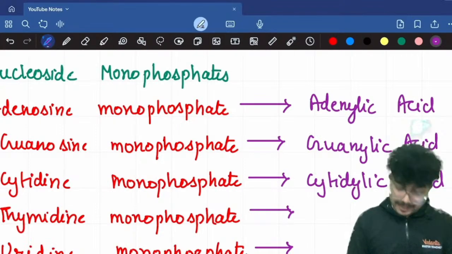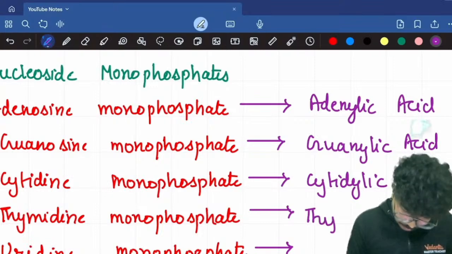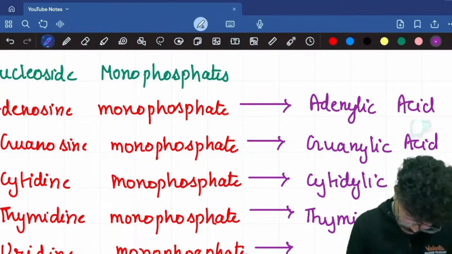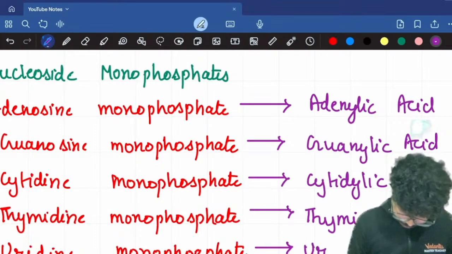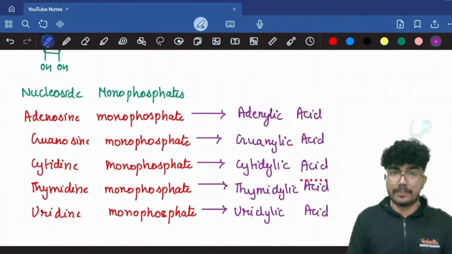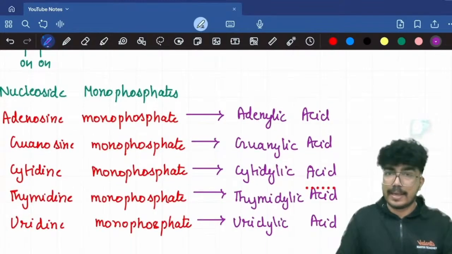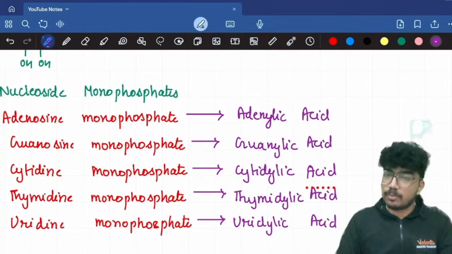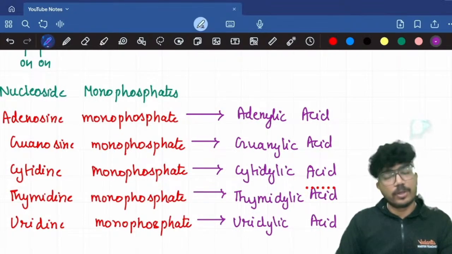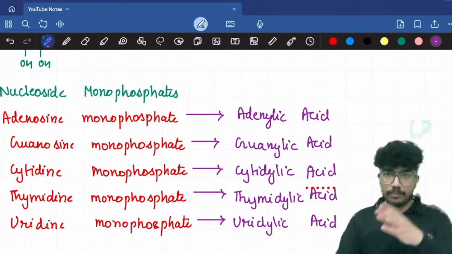Thymidine, thymidylic acid. Uridine, uridylic acid. So adenosine monophosphate, adenylic acid, guanosine monophosphate, guanylic acid, cytidine monophosphate, cytidylic acid, thymidine monophosphate, thymidylic acid, uridine monophosphate, uridylic acid. These are the common names for these compounds.